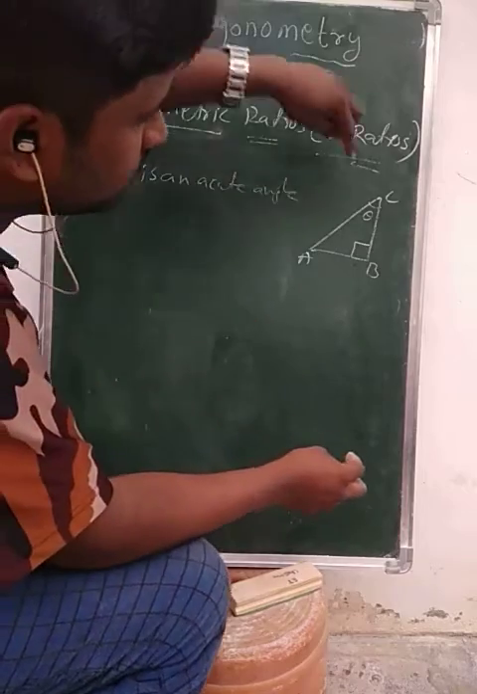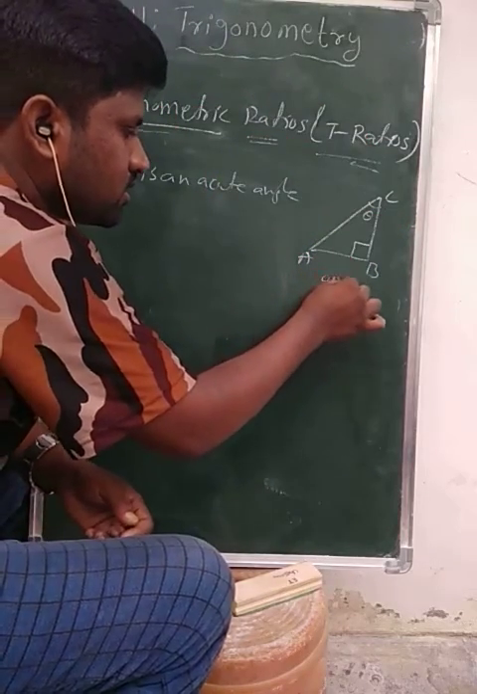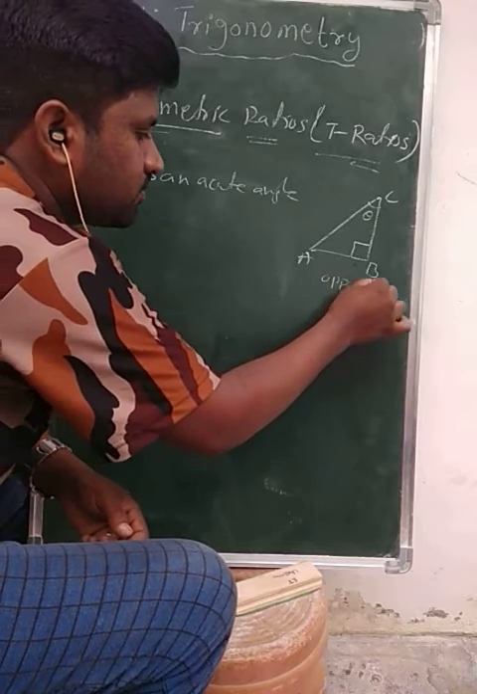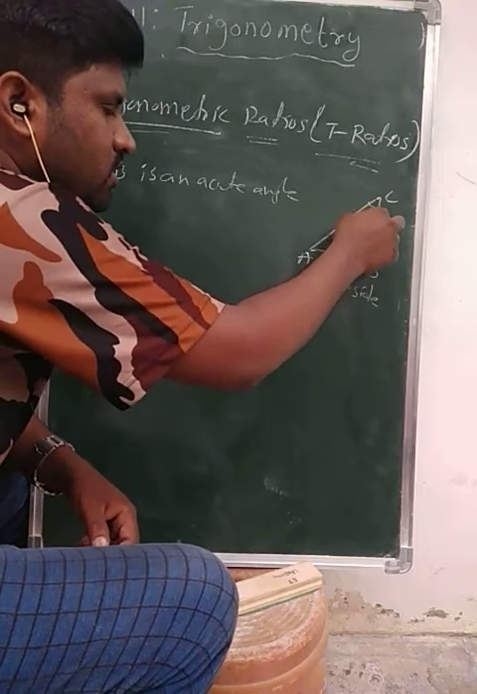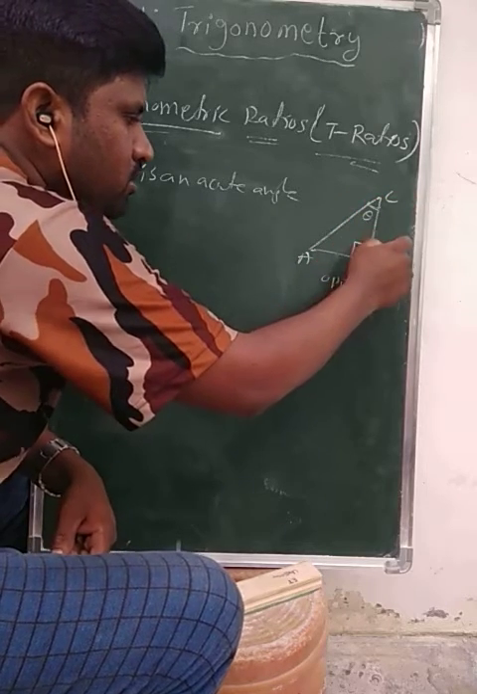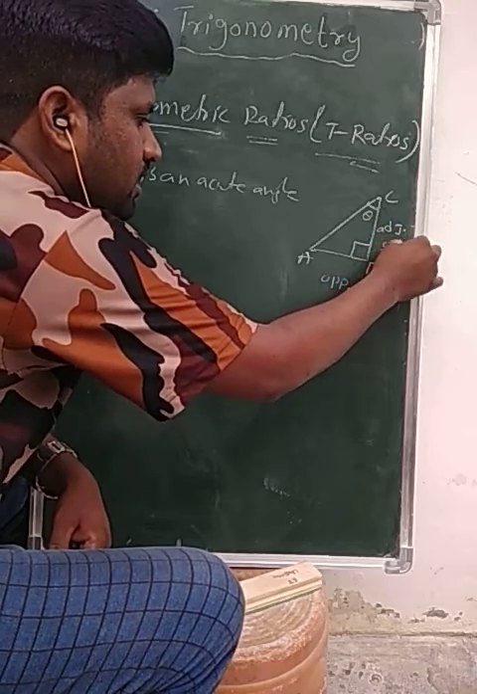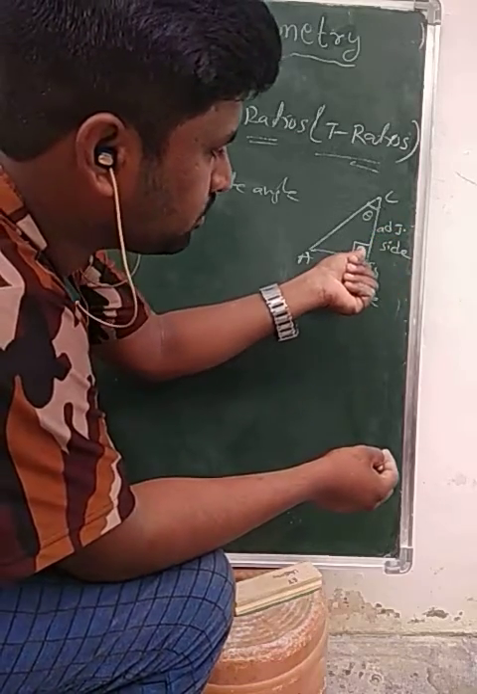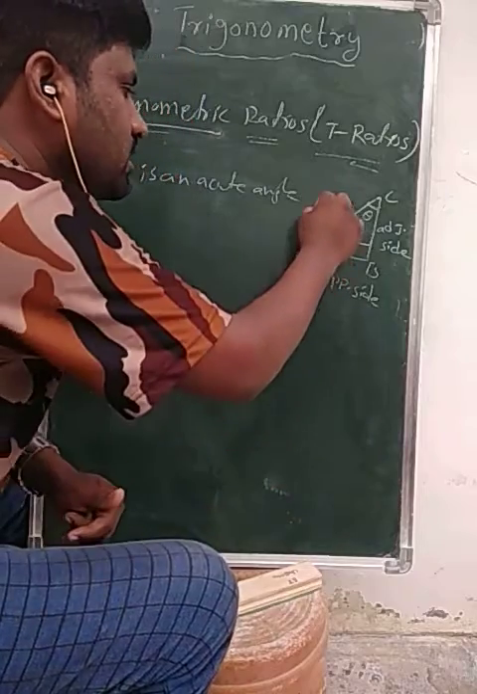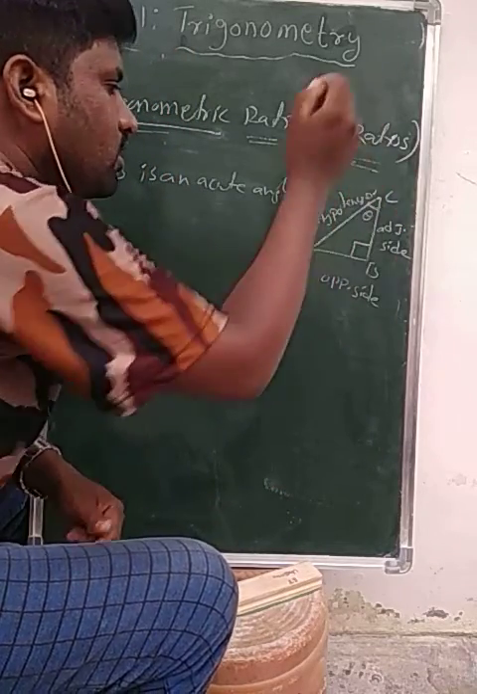With respect to angle C, the side opposite to angle C is AB, the opposite side. The side adjacent to angle C is BC or CB, the adjacent side. And the side opposite to the bigger angle, that is the longest side, is the hypotenuse.